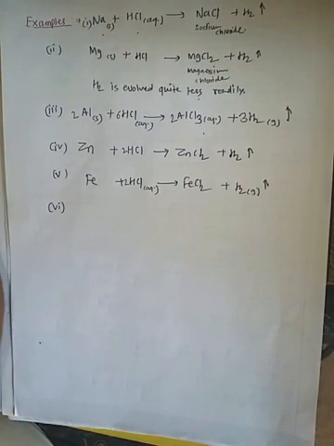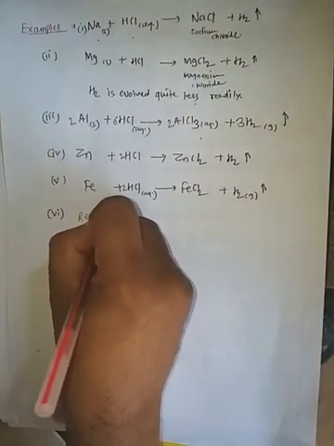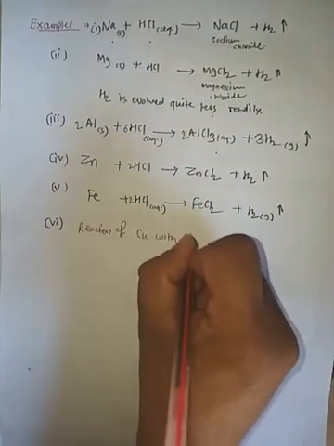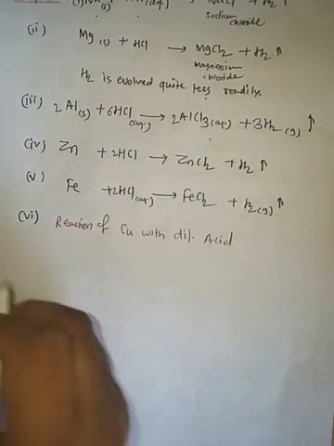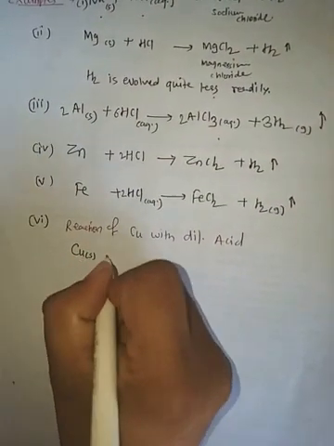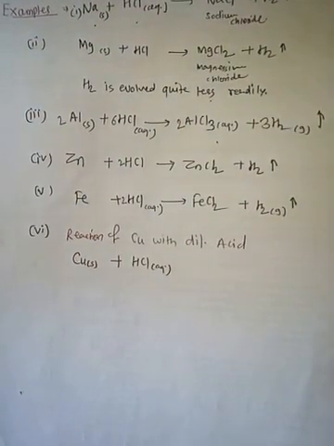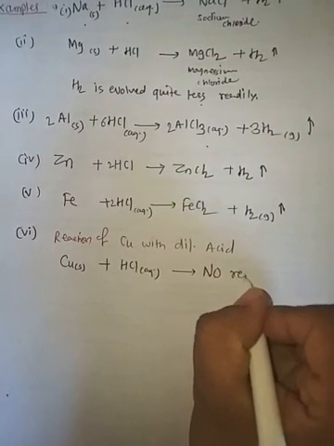Reaction of copper with dilute acid. In this reaction, copper solid plus HCl aqueous, you will get no reaction.